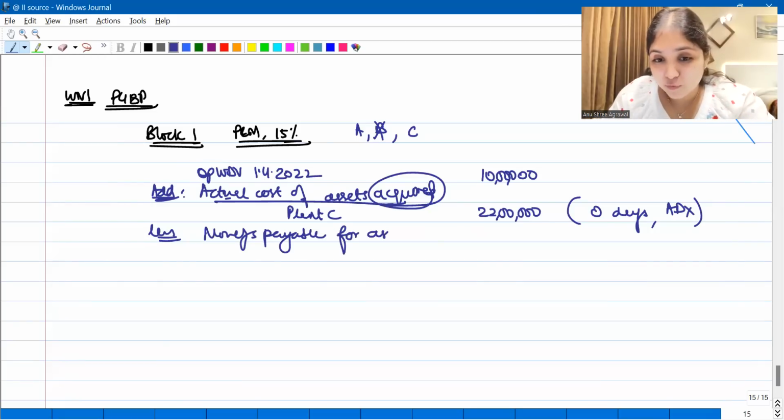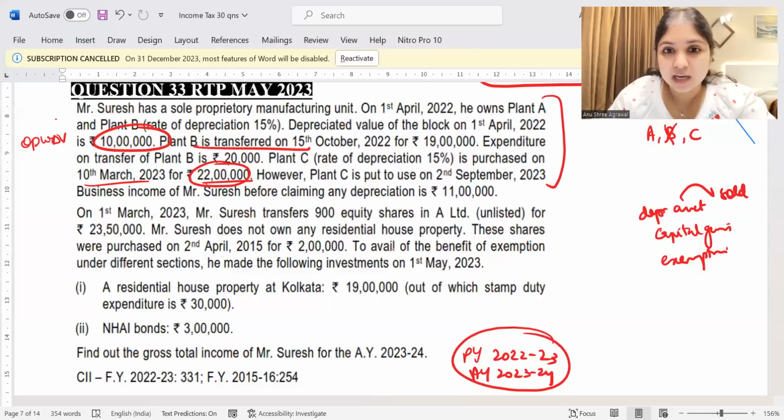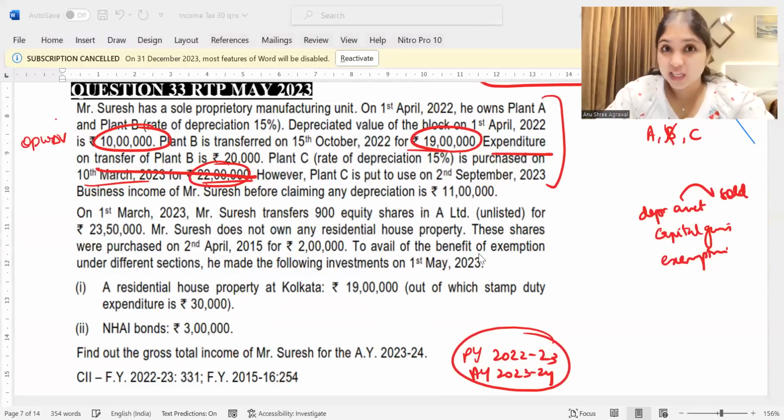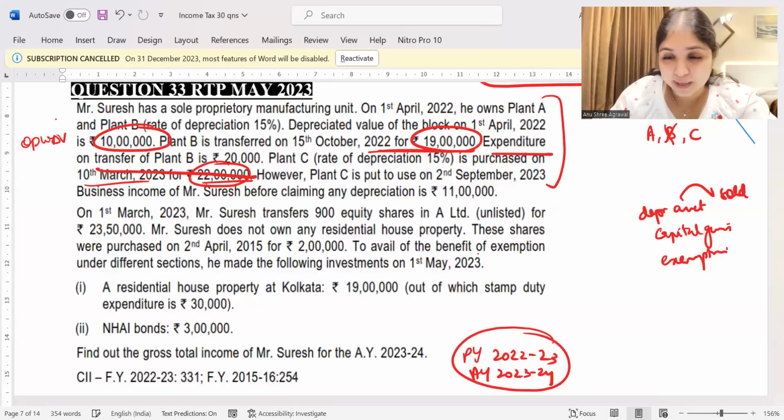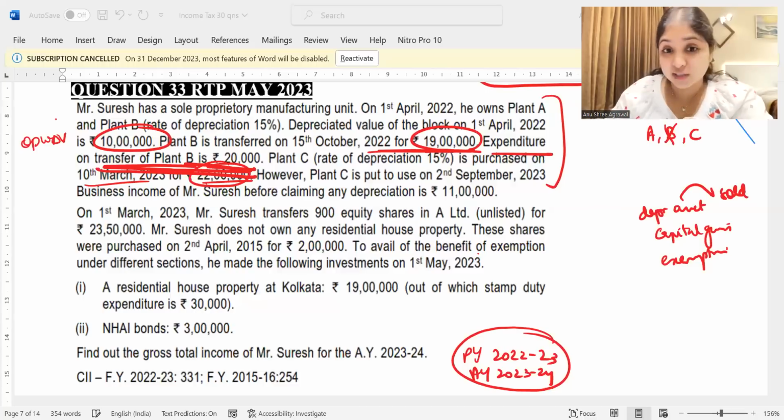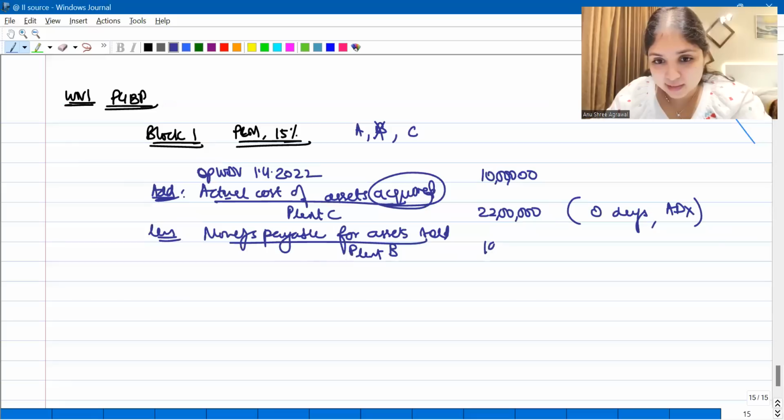Then less money payable for assets sold. Have we sold an asset during the year? Yes, we have sold plant B. For how much have we sold plant B? The question says plant B is sold away for 19 lakh. And they're saying expenditure on transfer of plant B is 20,000. So tell me, how much will you consider as monies payable? 19 lakh is the sale price. Expenditure on transfer is 20,000. So will you say 19 lakhs or will you say 18 lakh 80,000? See, monies payable is only the sale consideration. Here I don't consider expenses on transfer and all. What is the sale consideration? The sale consideration is 19 lakhs. This 19 lakhs, I'll take as it is as monies payable.